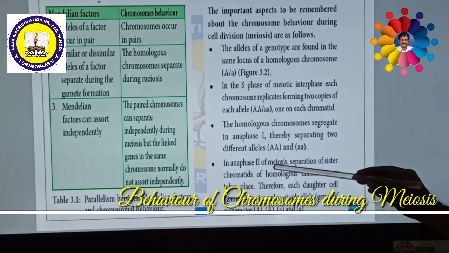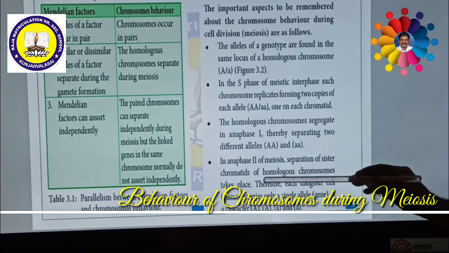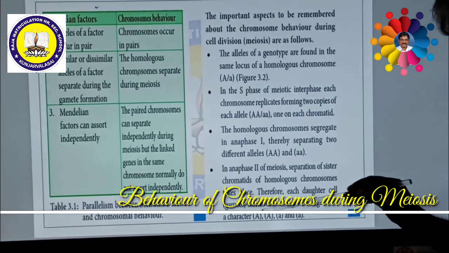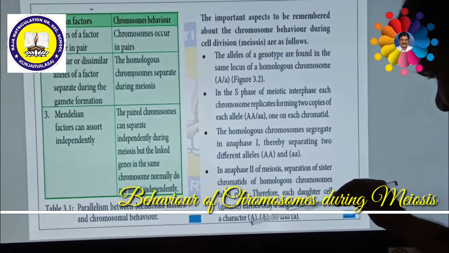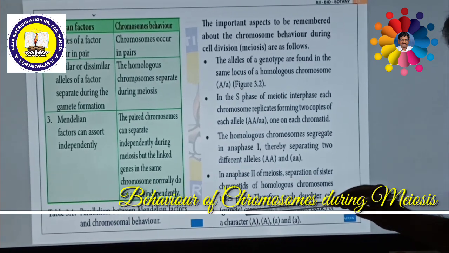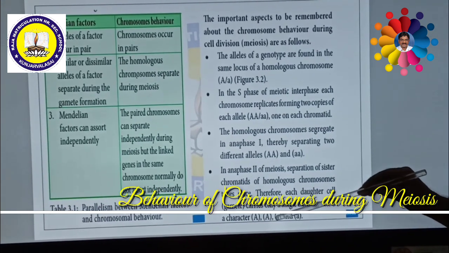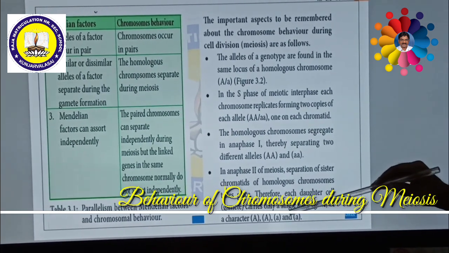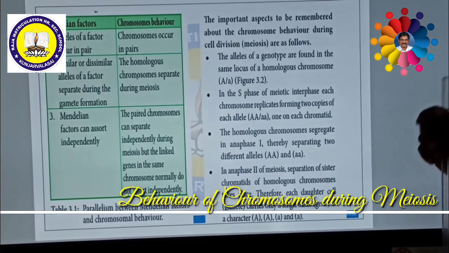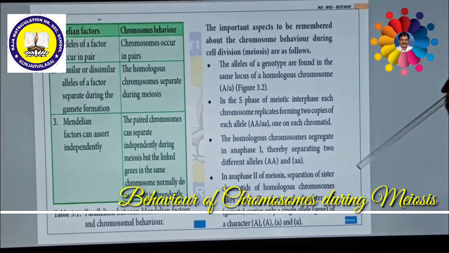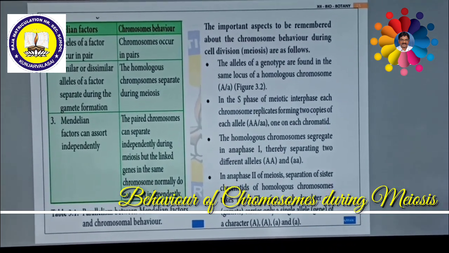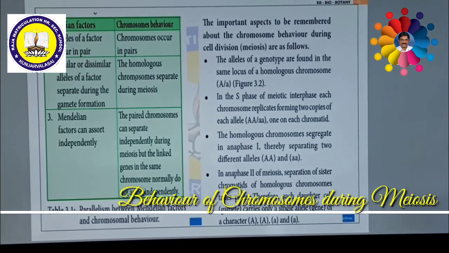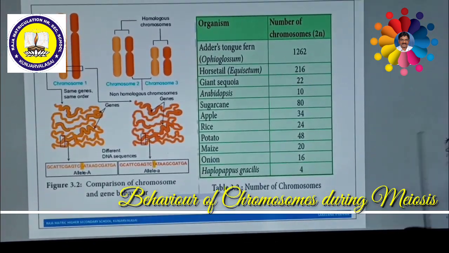That means in anaphase 2 of meiosis, separation of sister chromatids takes place. Therefore, each daughter cell or gamete carries only one single allele. One daughter cell will have capital A, another will have capital A, the third will have small a, and the fourth will have small a. In such a way, all the alleles will be separated into each daughter cell. That's all about the important behaviors of chromosomes during meiotic cell division.